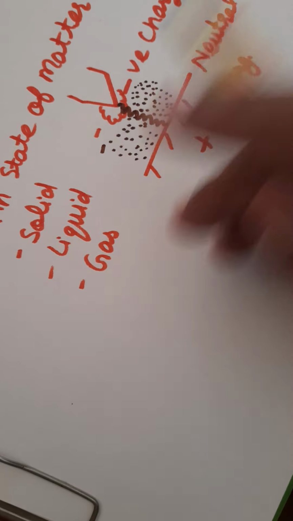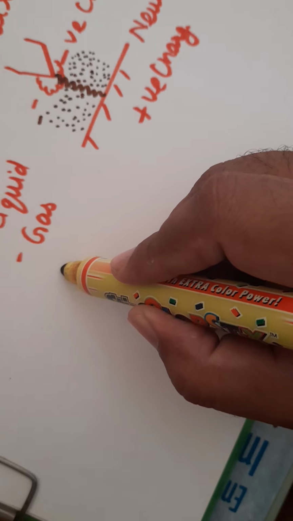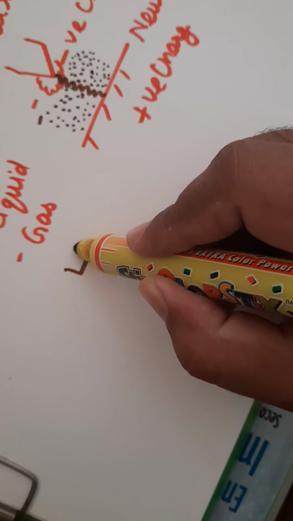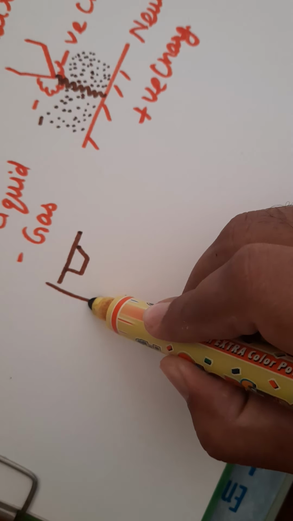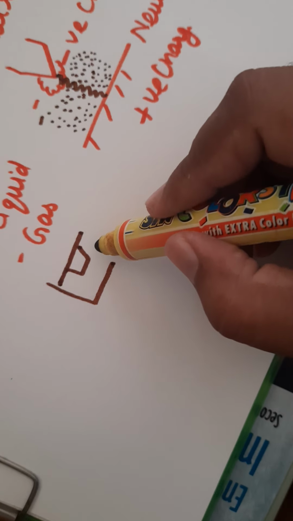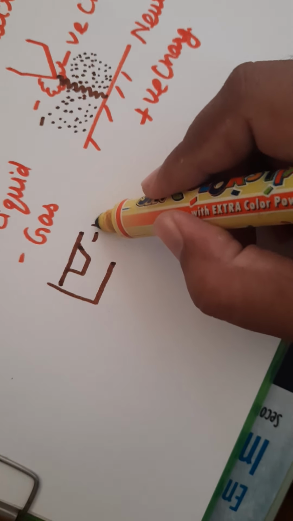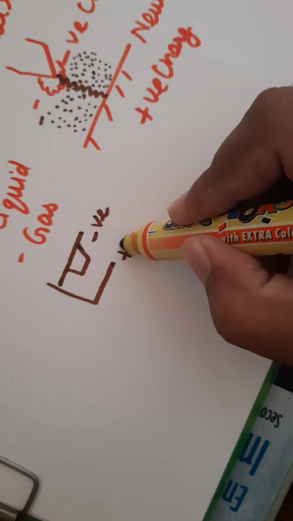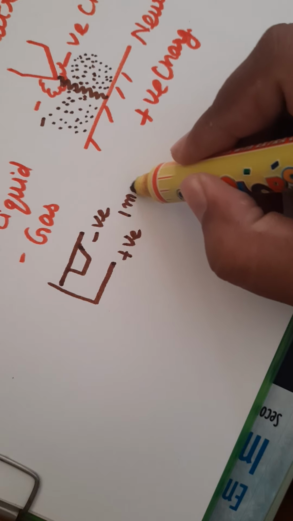In modern combustion engines, we have a spark plug, and the tip of the spark plug is something like this, and here we have another electrode. This electrode will be made negative and this one positive. The distance between them will be on the order of 1 mm.